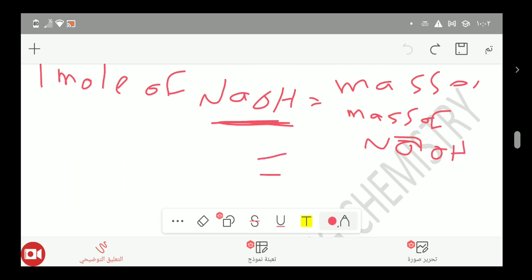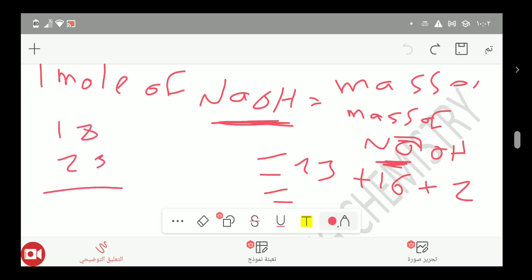which equals the mass of sodium, as we said, the relative molecular mass, which equals 23, oxygen 16, hydrogen 1. At the end it will equal 23 plus 16 plus 1, which equals 40.